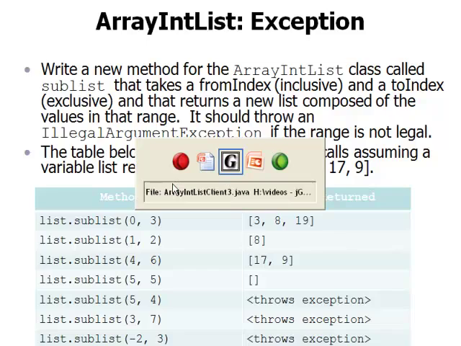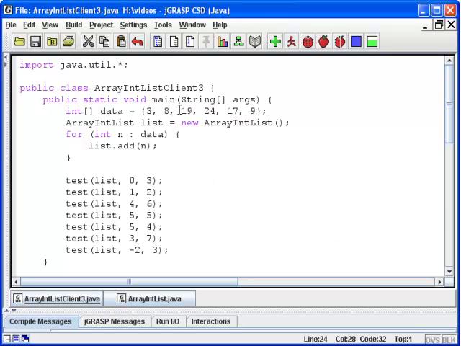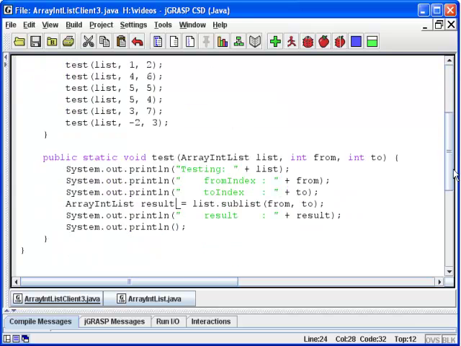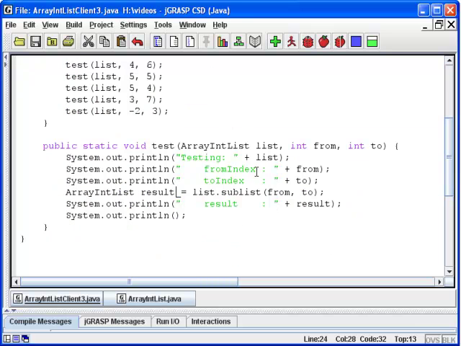So I've set up a JGrasp file that sets up that list of 6 values and tests each of these different cases. And in the testing code, it reports the from and the to index. Then it makes a call on the sublist method that we're going to write. It captures the result in a variable called result and shows us what it's equal to.